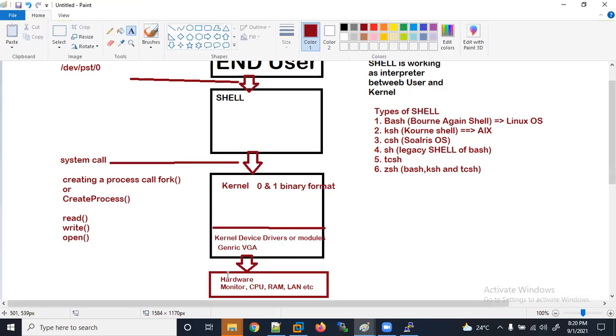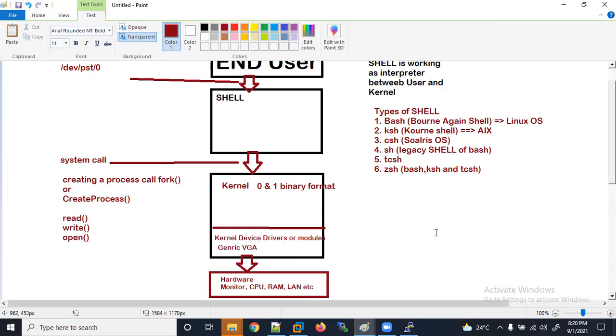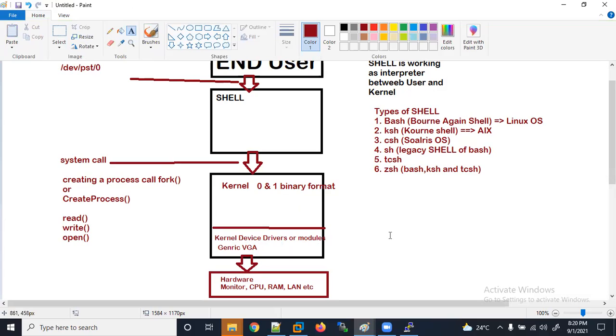So this request will go here. It will find out where this request should be completed. So this request will complete here on the monitor, right? That was the reason you are able to see it on the screen here. Okay, so what are the other workings that are used by the kernel?